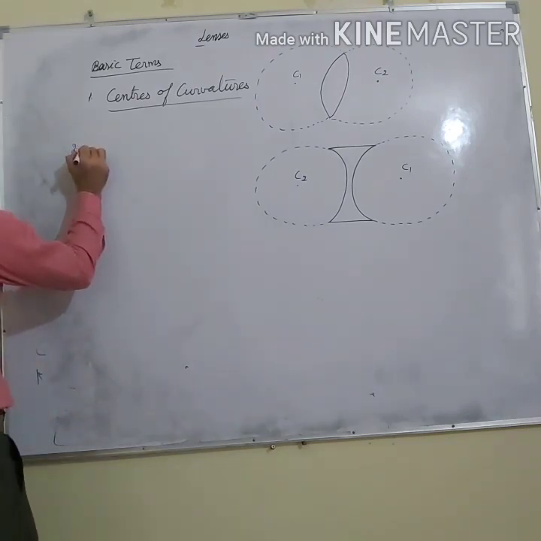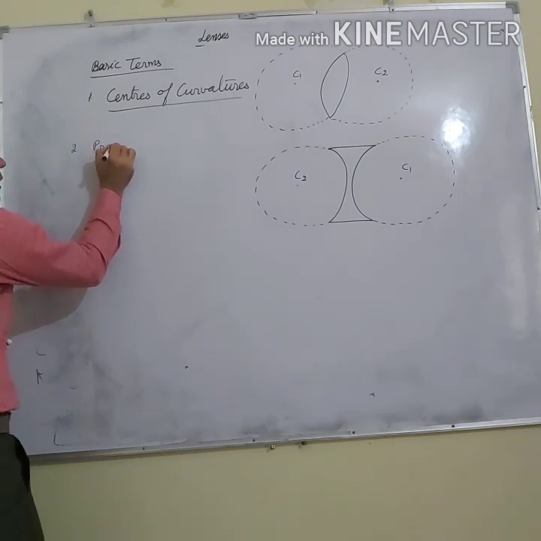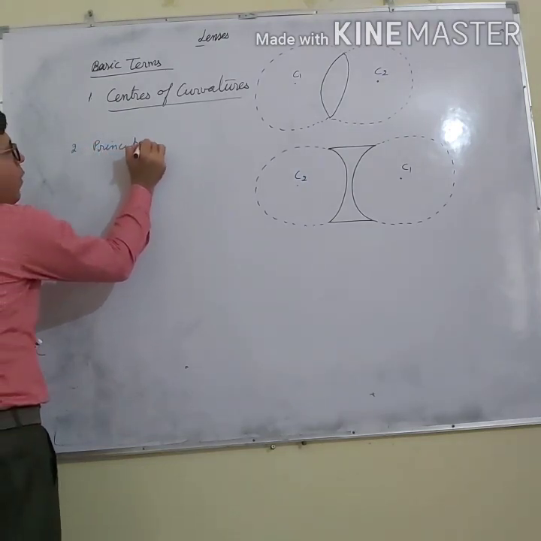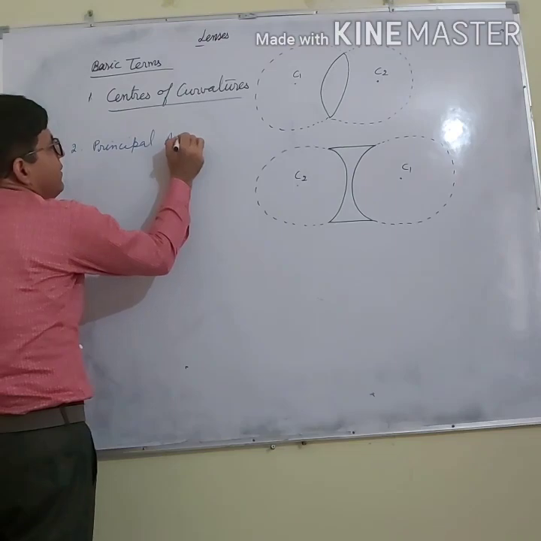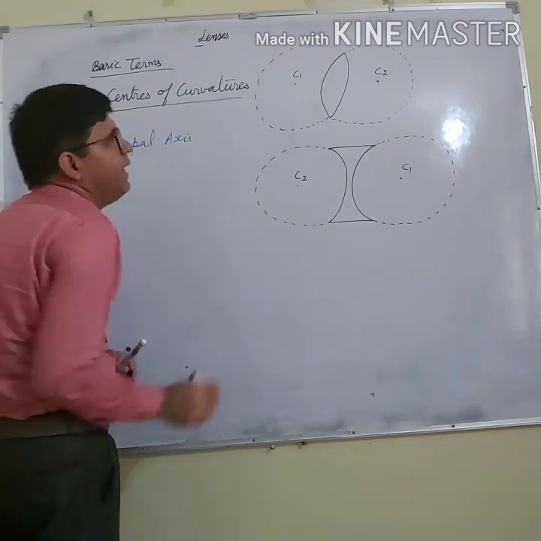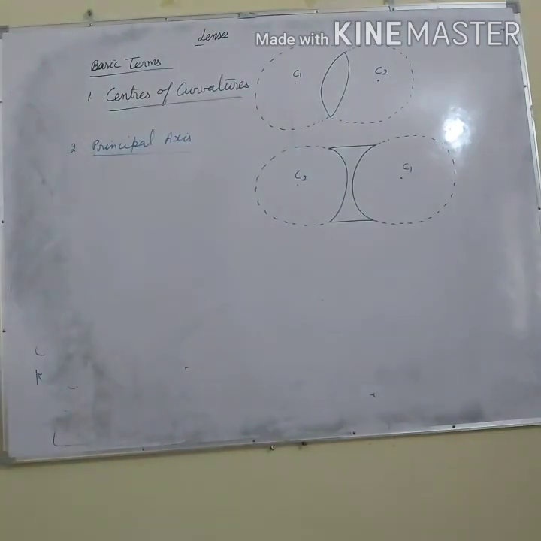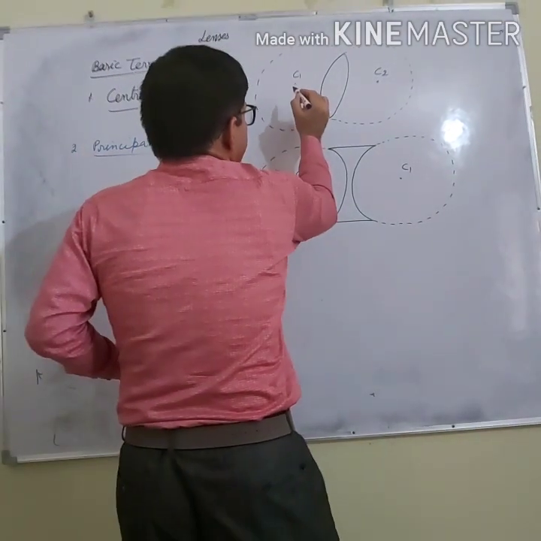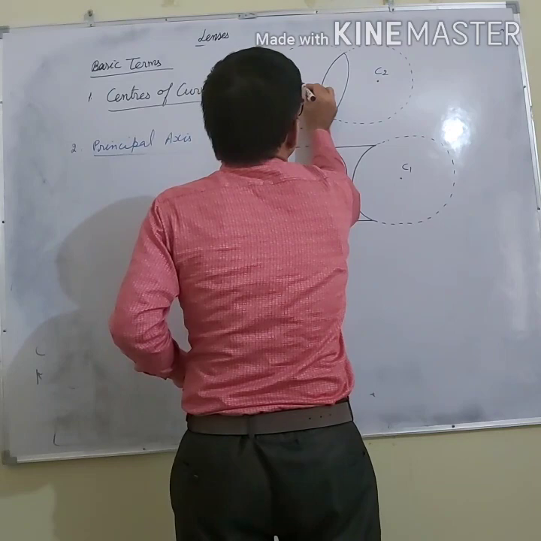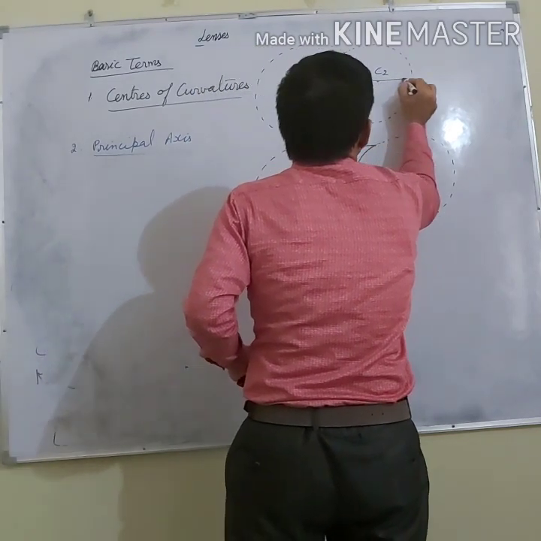Second point is principal axis. What is principal axis? It is the line joining the centers of curvature. So let me draw a line which joins the centers of curvature.